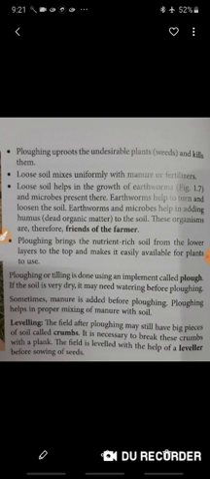Next point: I have already discussed some organisms, the earthworm and the microbes. They help to loosen the soil, and they also help in adding humus, which increases the fertility of the soil, because soil should be fertile to get a good crop. Sometimes these are called the friends of the farmer, because they help to loosen the soil and also help in adding humus.